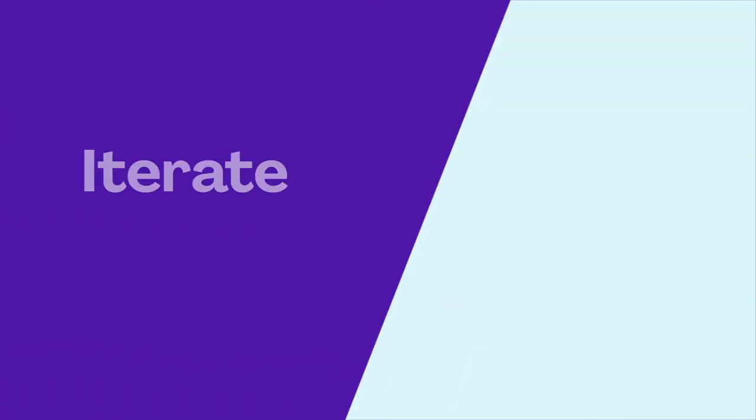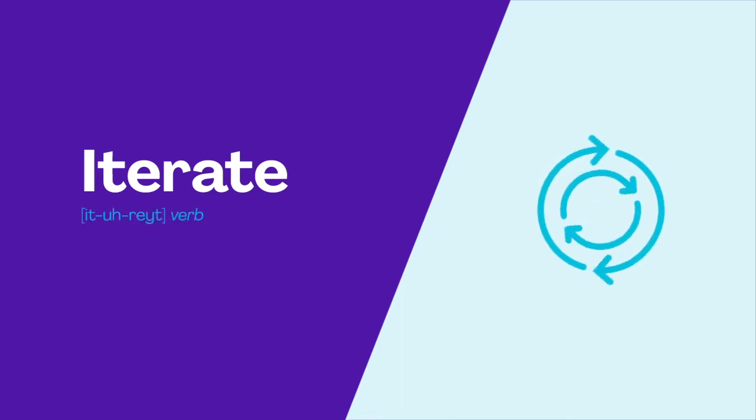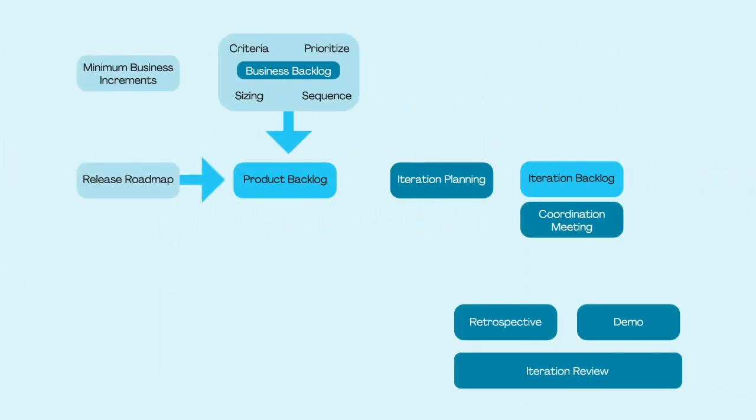The word iterate comes from the Latin iterare, meaning to repeat. Thus, an iterative way of working repeats itself over and over, optimizing itself each time it does. In an iterative process, work flows into the product backlog from minimum business increments and from the release roadmap. The product backlog is where the team collects all the work flowing to the team. The product owner prioritizes the product backlog, signaling to the team what work is the most important.